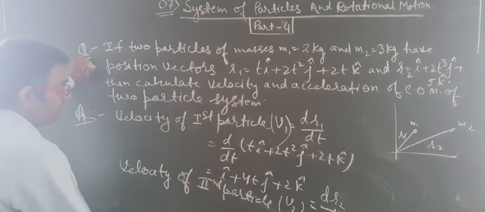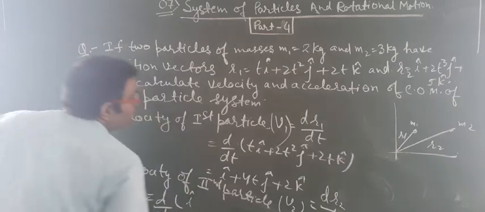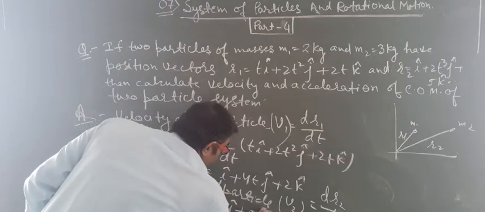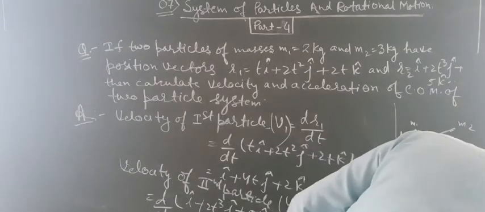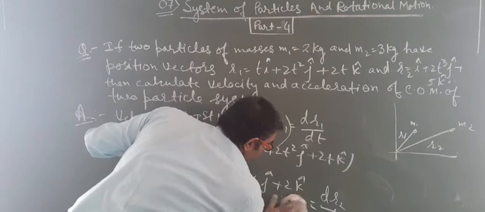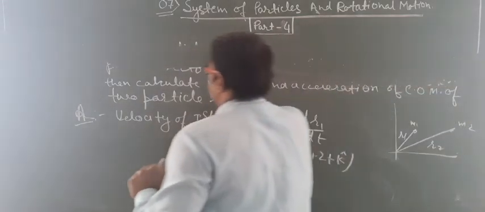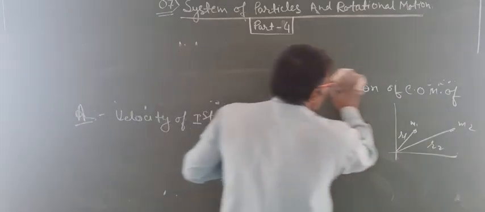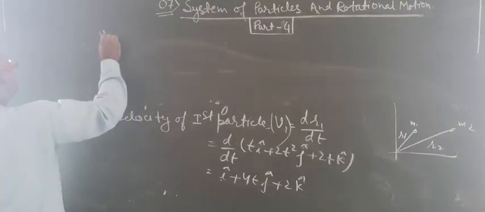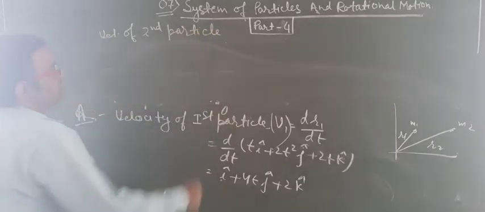So it can be written as d upon dt of the position r2, which is i cap plus 2t cube j cap plus 5 k cap.